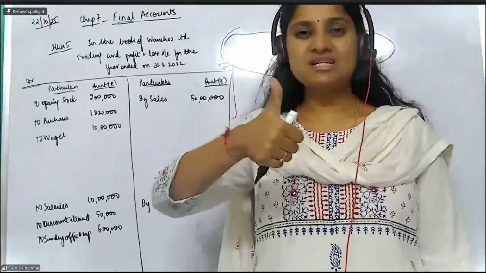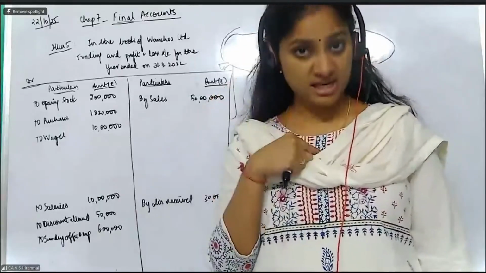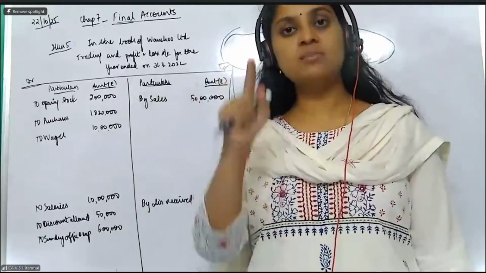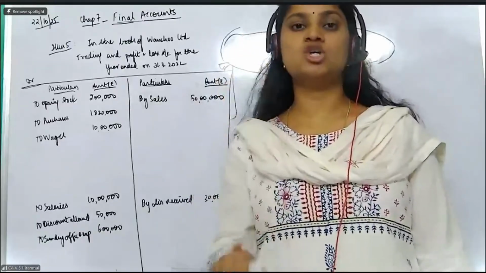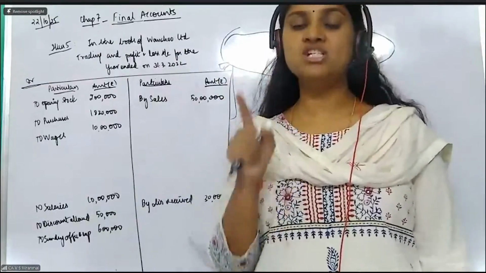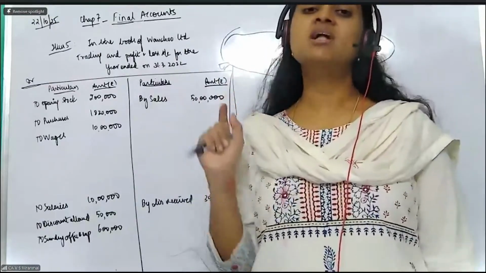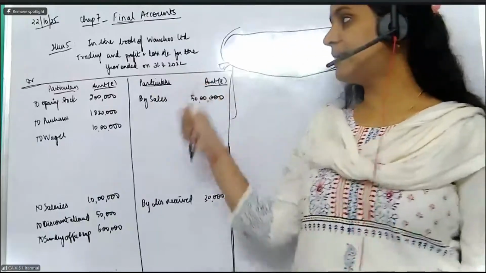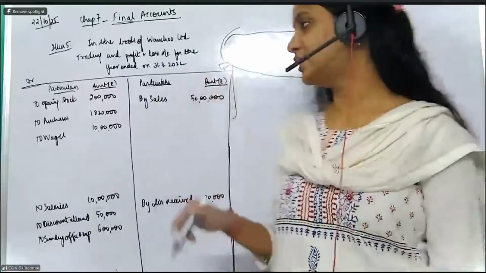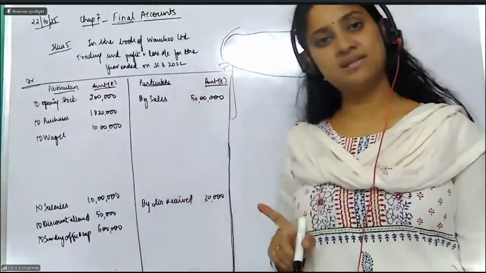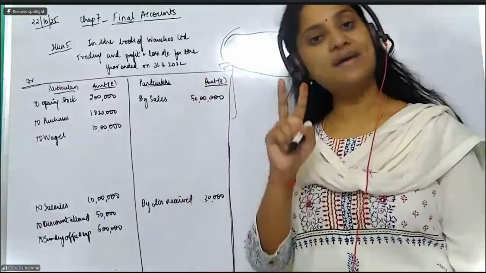In that, the first adjustment is closing stock, because we have seen in the inventories chapter, at the time of closing the books on 31st March, we do the stock taking, correct? So we will get the closing inventory value when we finish the physical stock taking. That is why after preparing the books, we get the closing stock value. So the closing stock is the first adjustment that is coming outside the trial balance. And this will have two effects.